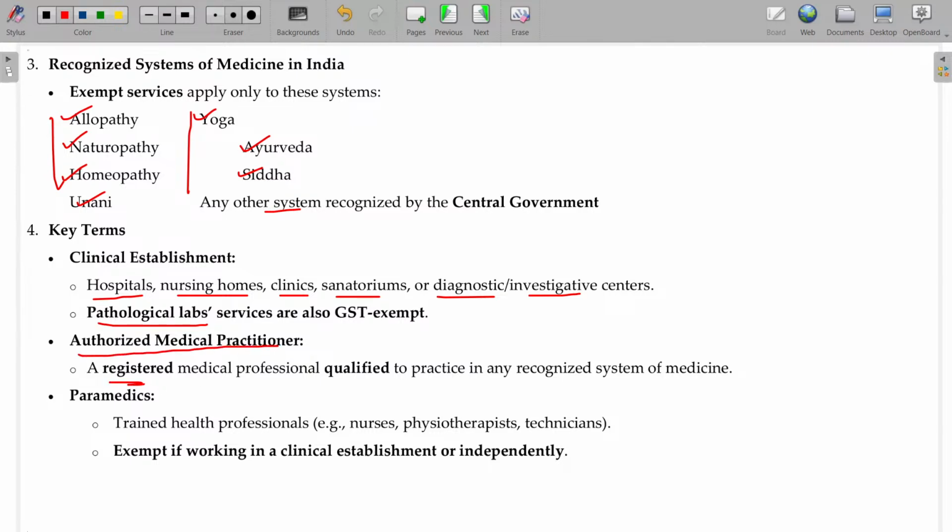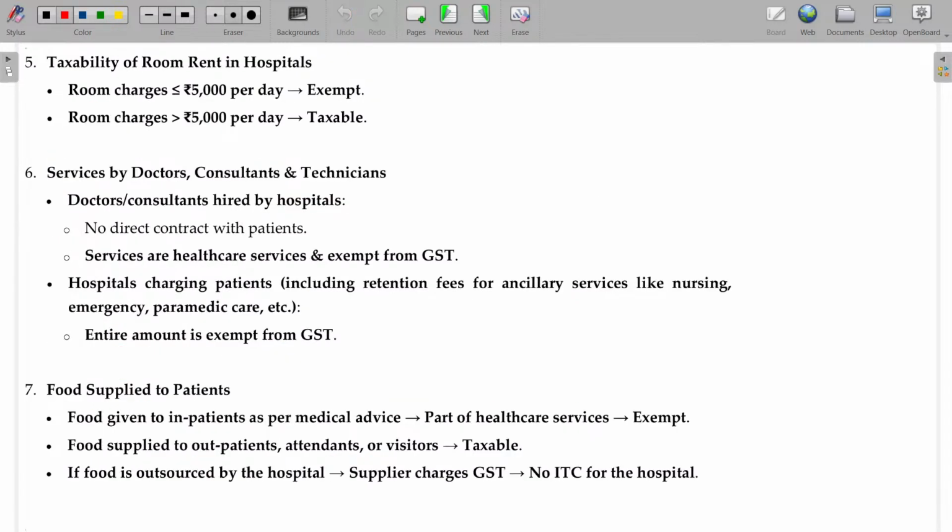Authorized medical practitioner: a registered medical practitioner qualified to practice any recognized system. For those recognized systems, you need to get the certification, then you are allowed to be an authorized medical doctor. Paramedics: trained health professionals, nurses, physiotherapists, technicians, all will fall under this case, and are exempt if working in a clinical establishment or independently. So these services will be totally exempted. And already we studied that room rent up to 5,000 is exempt, else taxable. Any services by doctors, consultants, technicians are exempted.